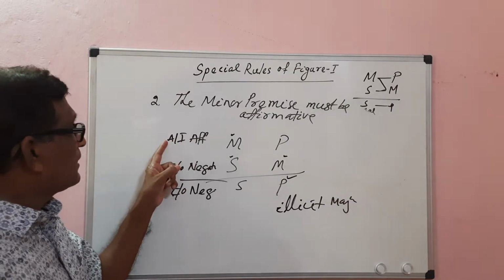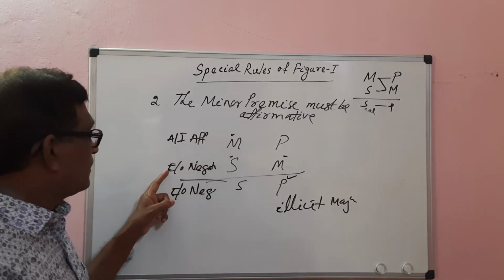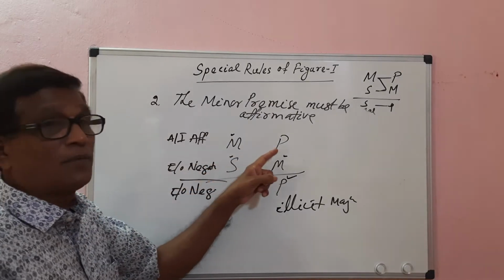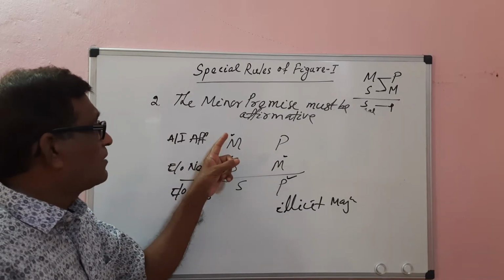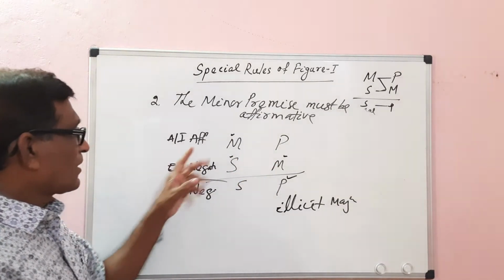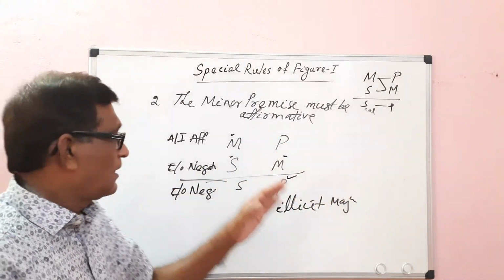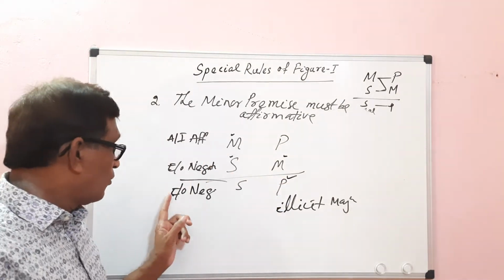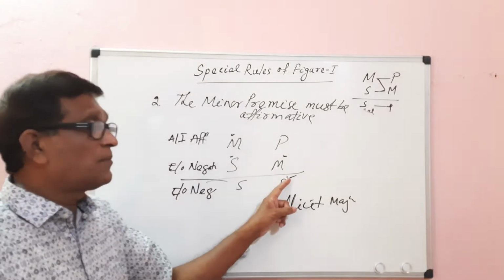So here, if it is an A proposition, it distributes the subject term. If it is I or O, it distributes neither subject nor predicate. If it is an E proposition, then it distributes both subject and predicate. The middle term is distributed either in the major premise or in the minor premise, so there is no fallacy of undistributed middle. But if the conclusion is negative, it distributes the predicate term. Either it is an E proposition or an O proposition, it distributes the predicate term.